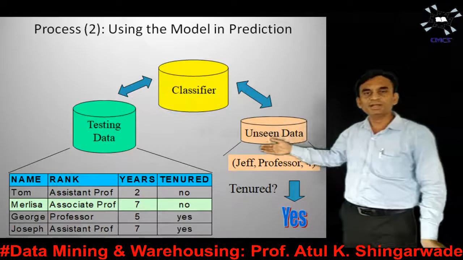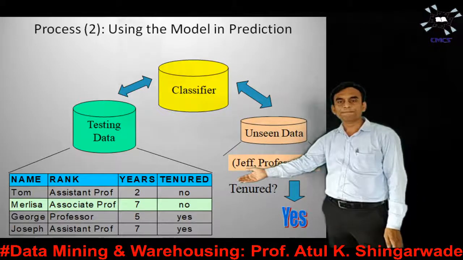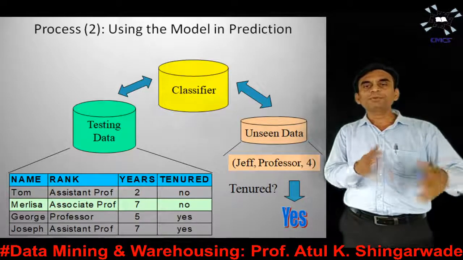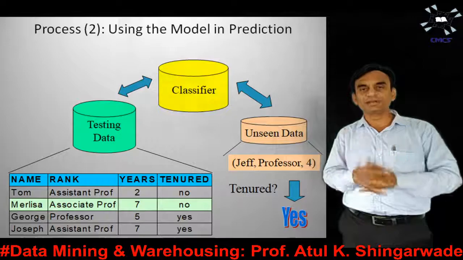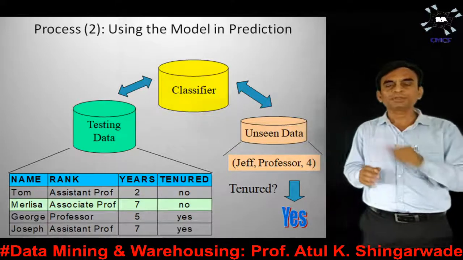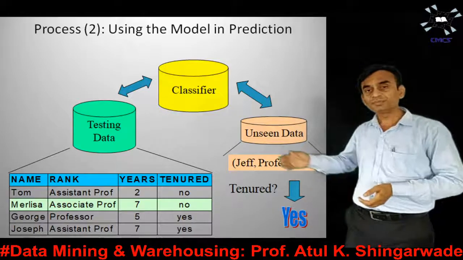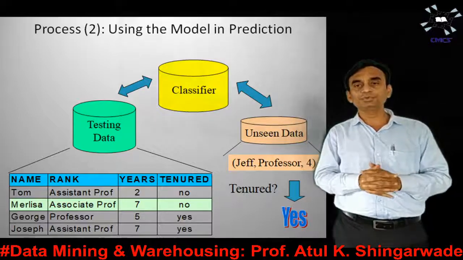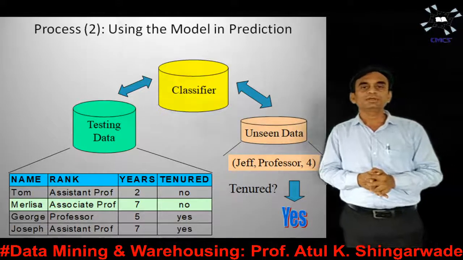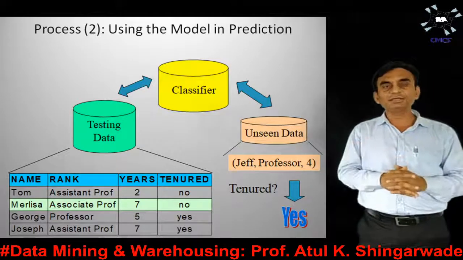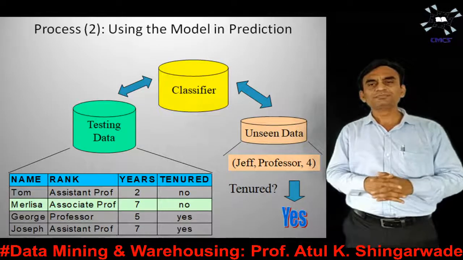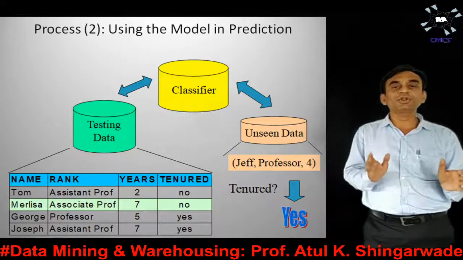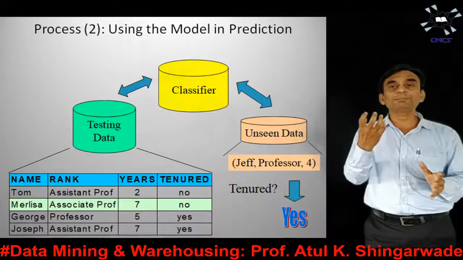Now, if we observe here, again we have a data set. I have already specified in my last slide that for building a classification model, we use training data, and for using that classification model, we use testing data. Now, what is the basic difference? Training data is the actual data that we have, whatever total data we have. And testing data is one of the parts of that training data.